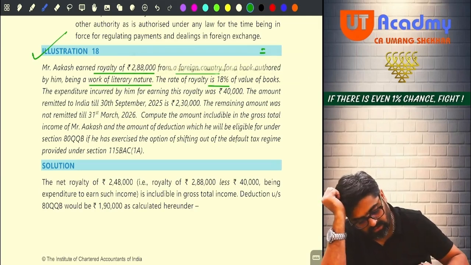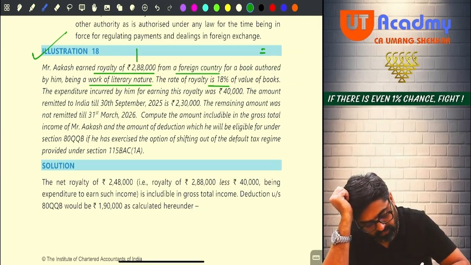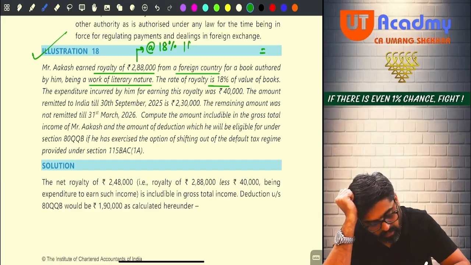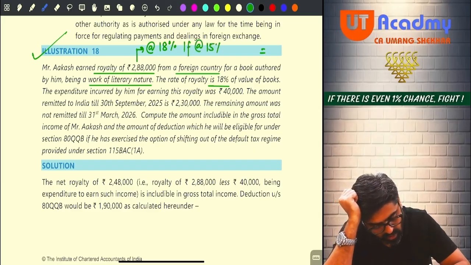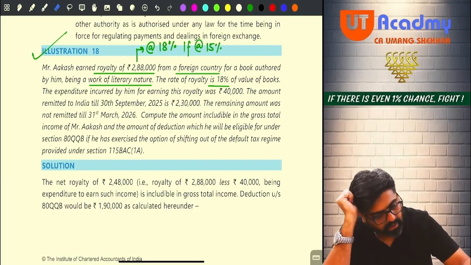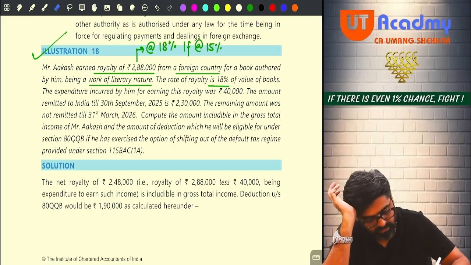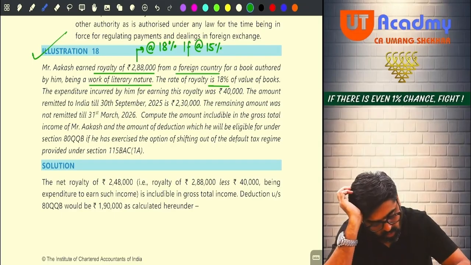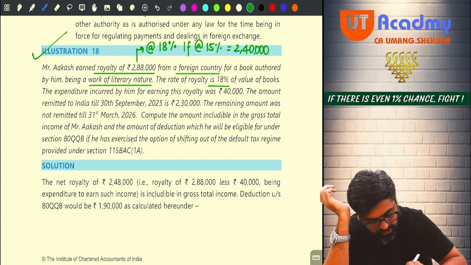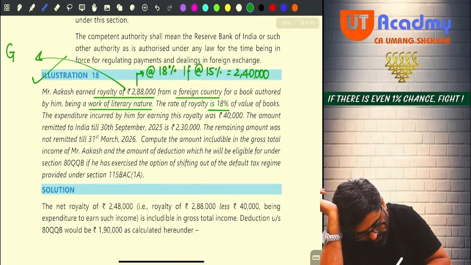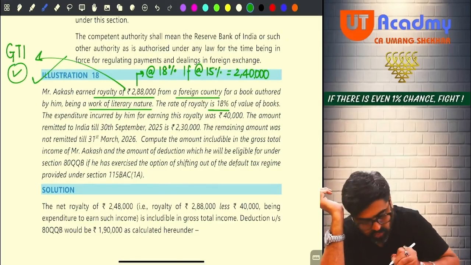Now the royalty is at 18% of value of books. Sir, this 2,88,000, no, is at what rate? 18% rate, sir. So now can you calculate, if at 15% how much would have been royalty? If 2,88,000 is at 18%, so divide by 18 into 15. How much should have been your royalty? 2,40,000. In your GTI, friends, entire 2,88,000 you will show taxable.